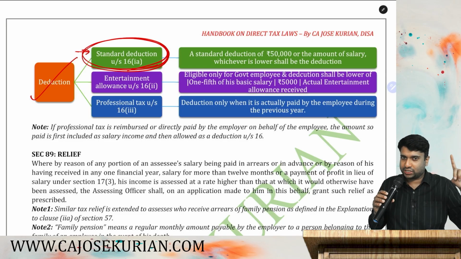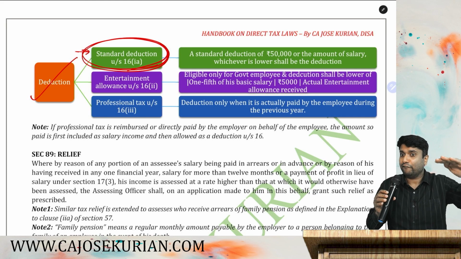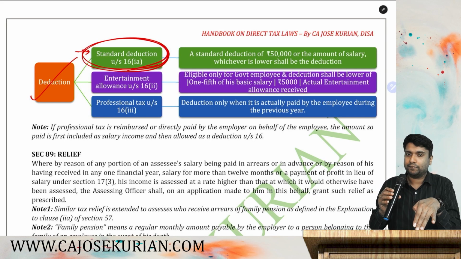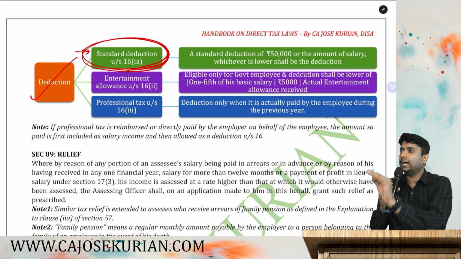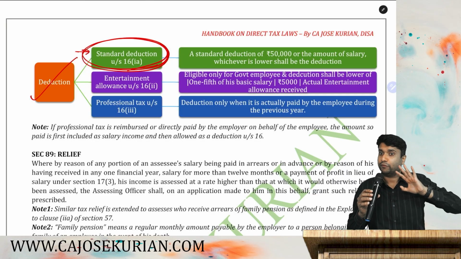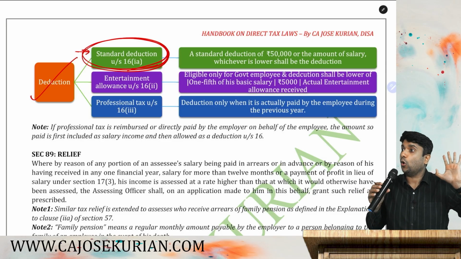There I will cover 115BAC with all its differences compared to the old slab. Then you will get a clear idea of what exactly 115BAC is. Until then, forget about 115BAC and stick to old slab rates.